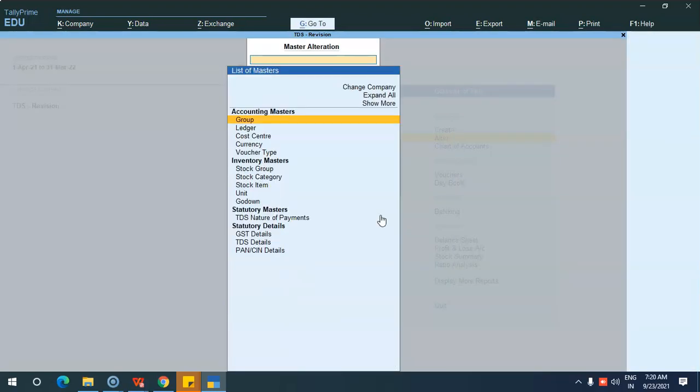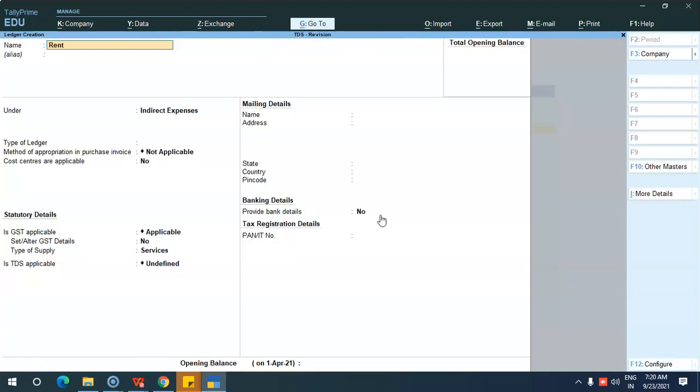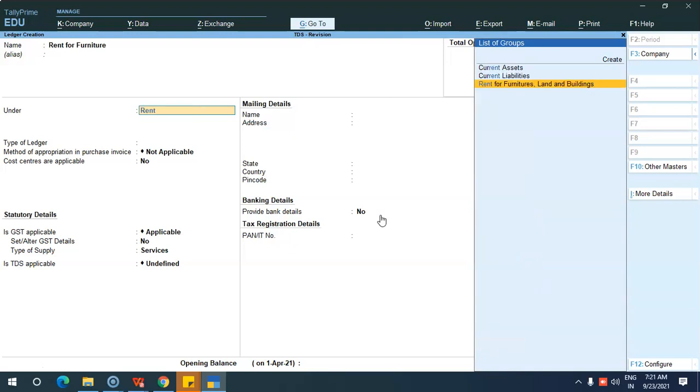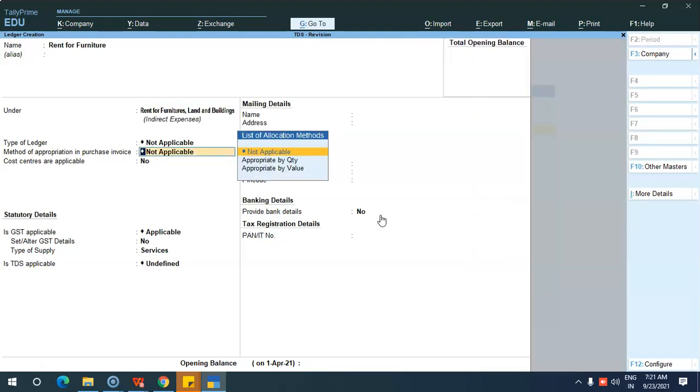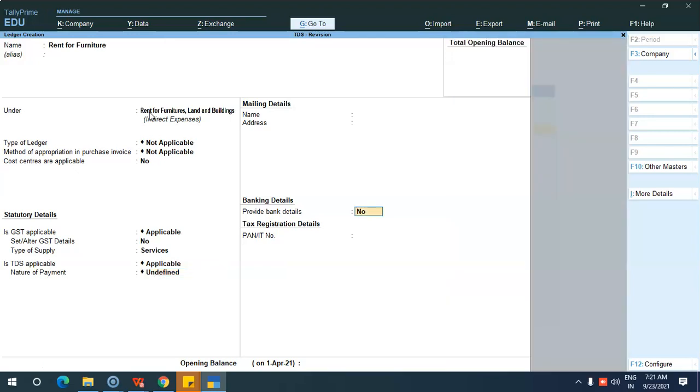Later on, I am going to create a ledger now for rent for furniture. So whenever I am making a payment for rent only for furniture, I will be using this ledger. Okay, this is under rent for furniture. So once I have created it under this group, I need not configure at ledger level. I will just give applicable, and here I will not be defining any nature of payment.